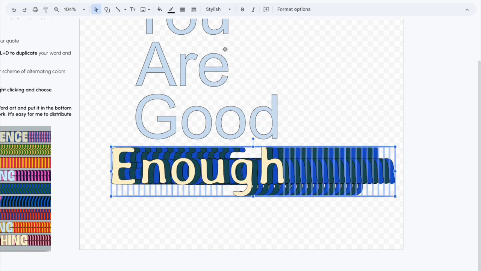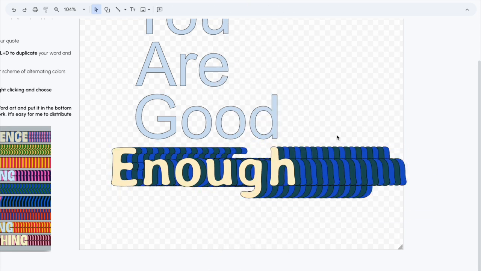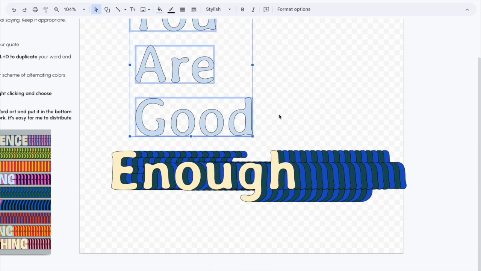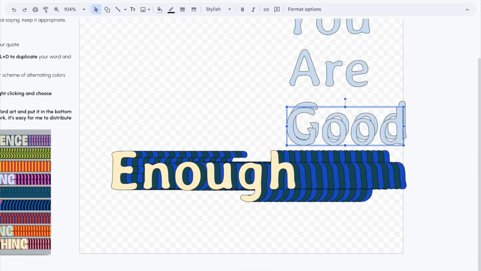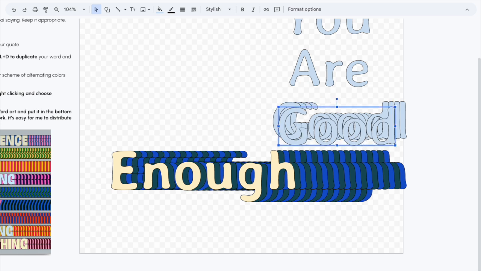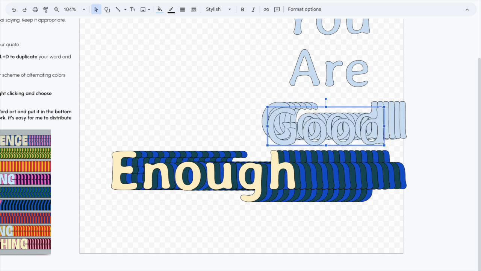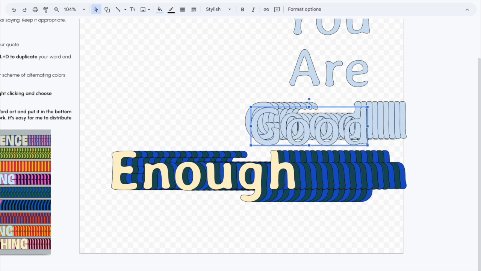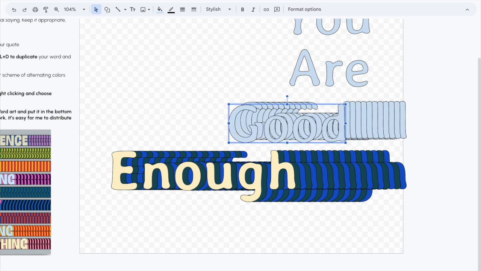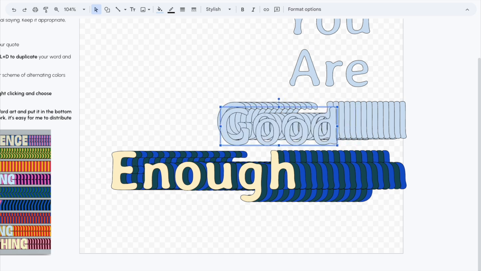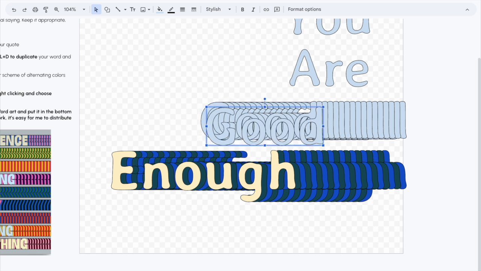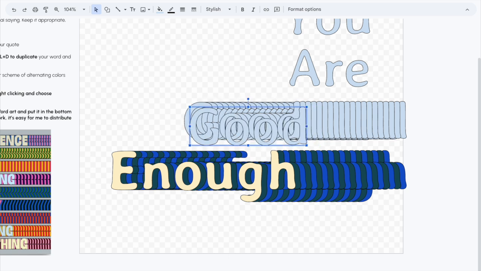Once you have your word done, you can choose a different font and keep them all the same. So line your words up on the right side of the canvas, duplicate it with Control D on the keyboard, and then use the arrow keys, the left one 4 times and the up arrow key 2 times to keep your spacing consistent. That just worked for my design.